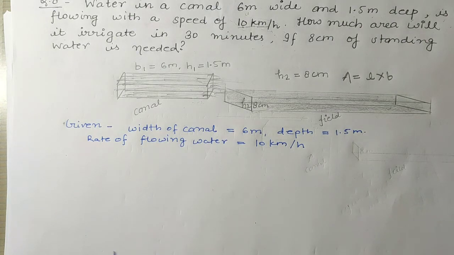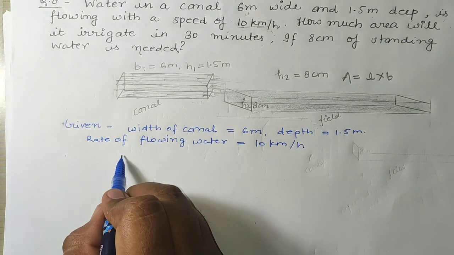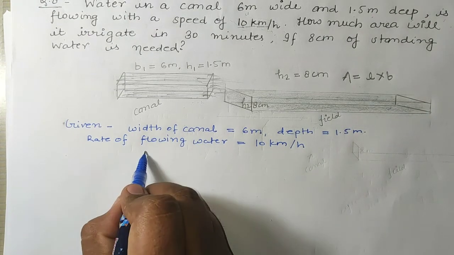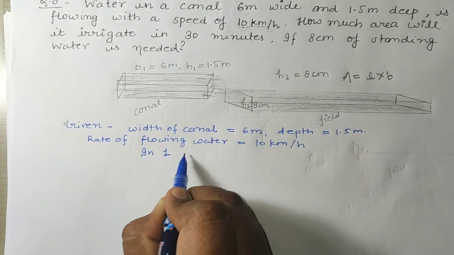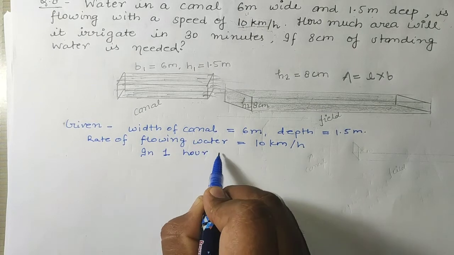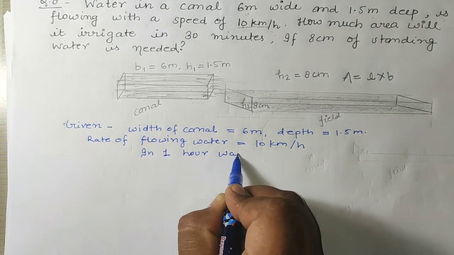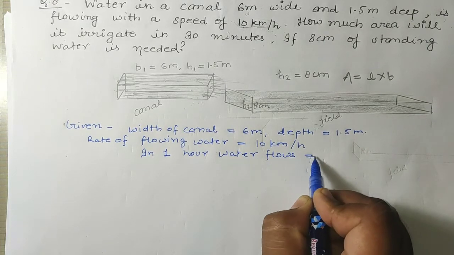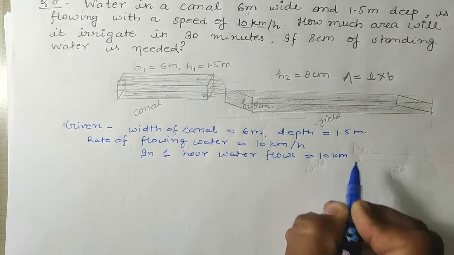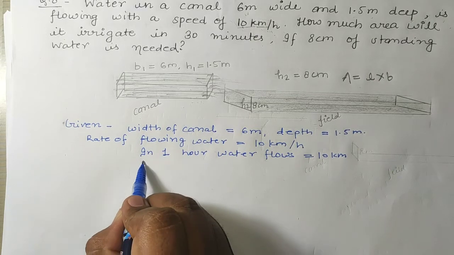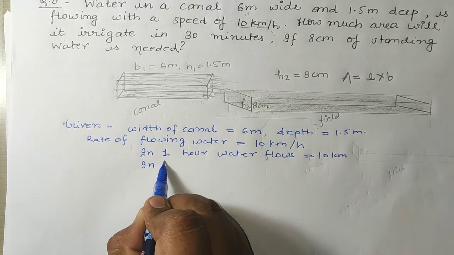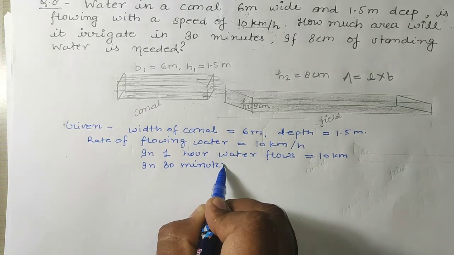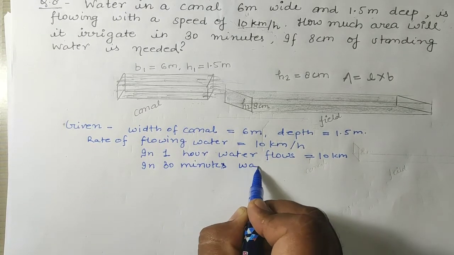So students, 10 kilometer per hour means in 1 hour water flows 10 kilometer. So in 30 minutes water will flow